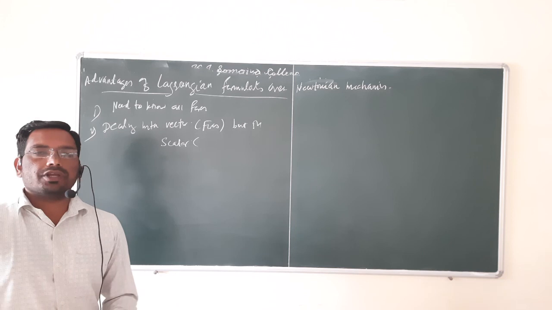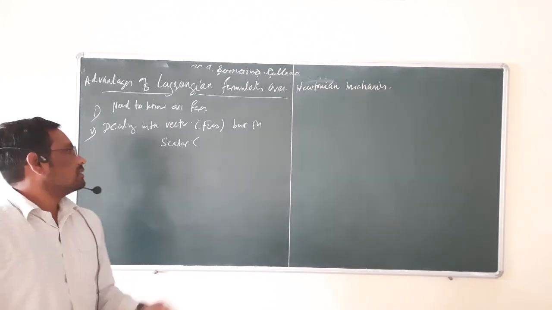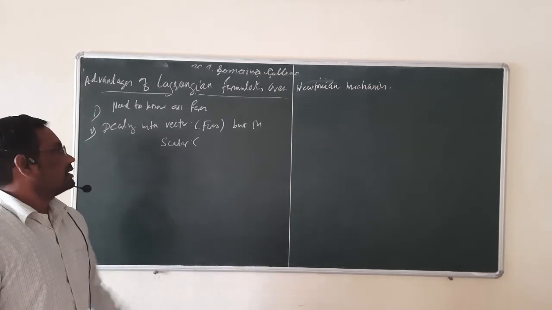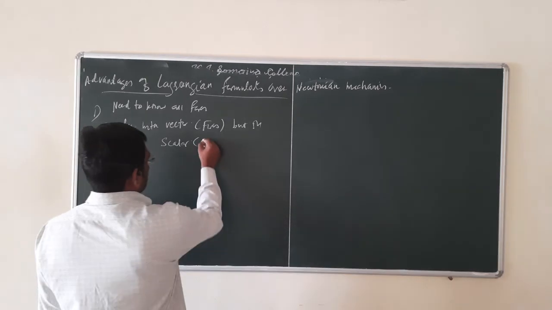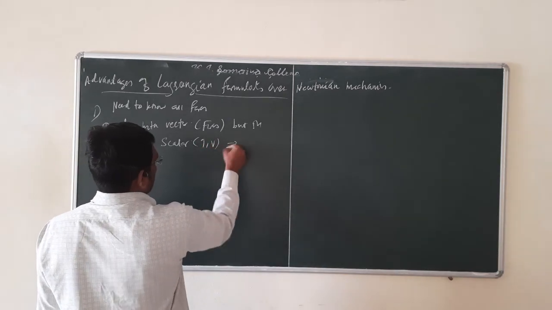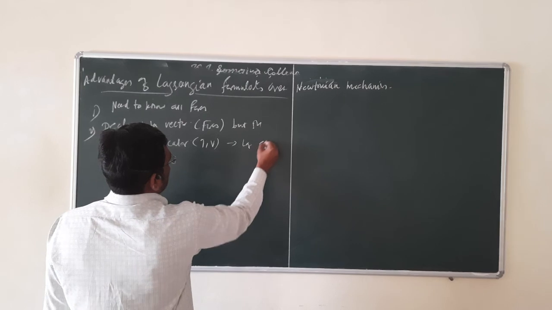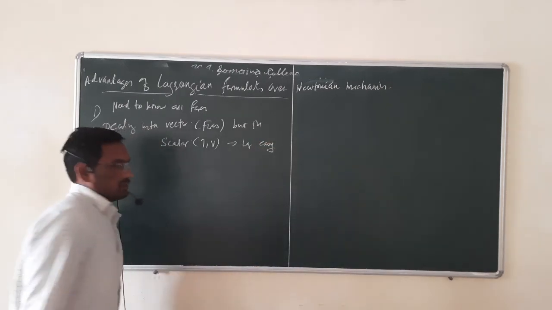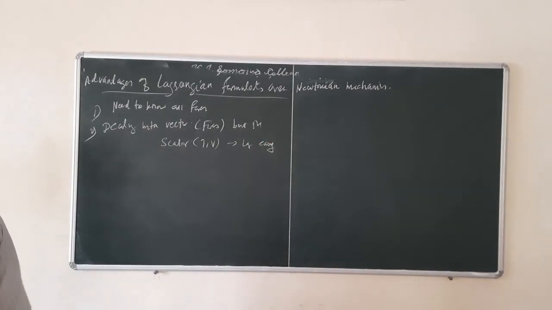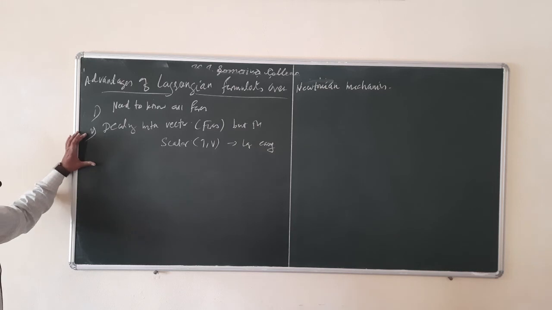Kinetic energy and potential energy both are scalar quantities. So dealing with scalars such as kinetic energy and potential energy in Lagrangian is quite easy compared to vectors. So this is the second advantage.